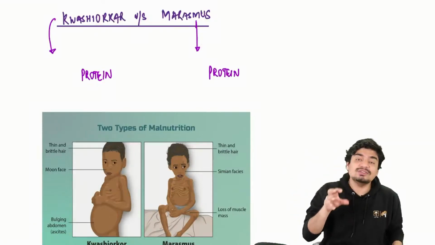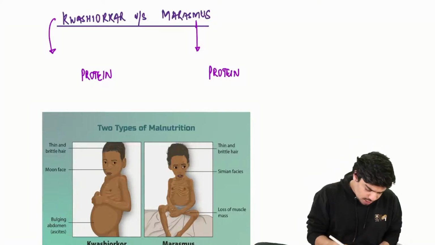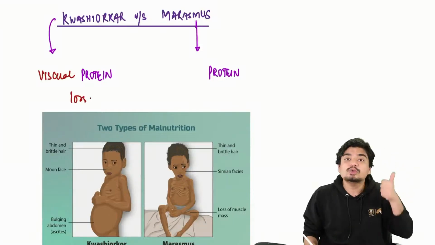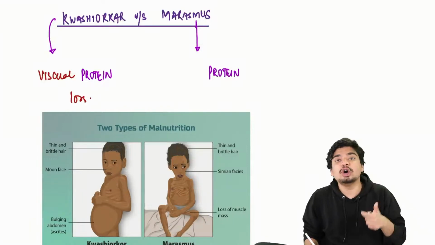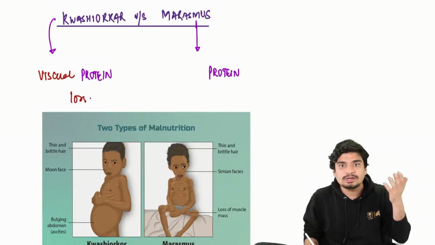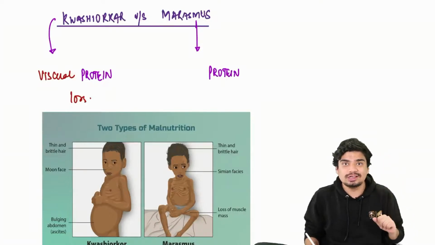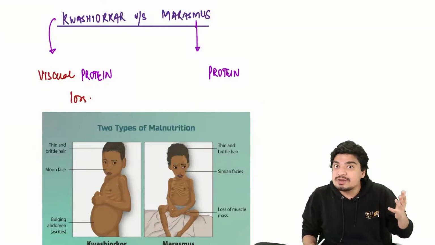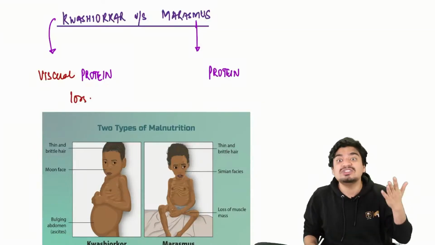In kwashiorkor, there is visceral protein loss. So you will lose your albumin, your enzymes, your neurotransmitters. If there are no neurotransmitters, the child is going to be very lethargic. If there are no enzymes, obviously all the body functions will stop and the child will die. So kwashiorkor is much more severe.